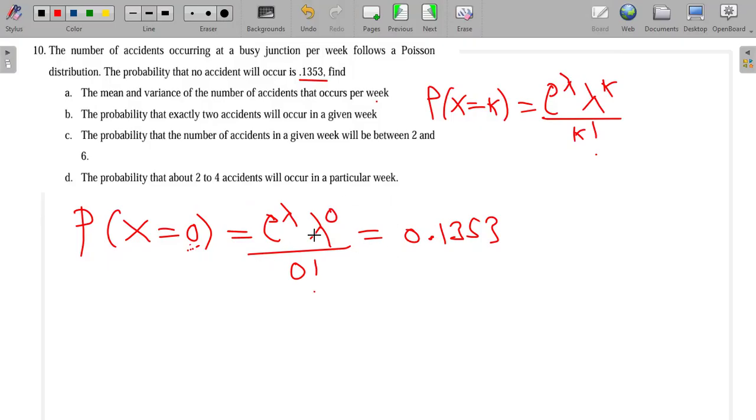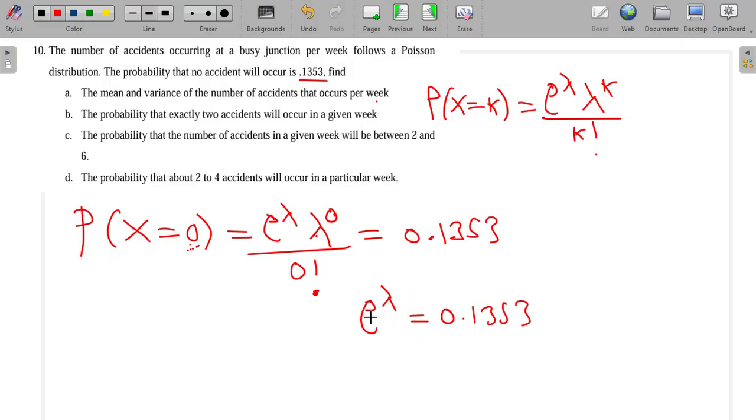But what is lambda to the power 0? Any number to the power 0 is just 1, and 0 factorial is also 1. So what we have there is just e to the power lambda is equal to 0.1353. Our aim is to find this lambda. When we find this lambda, it will be our mean, and it will also be our variance, because under the Poisson, the mean and the variance are always the same.